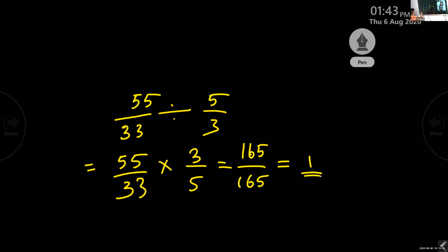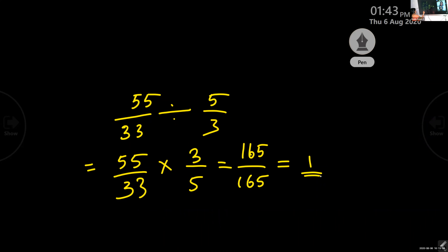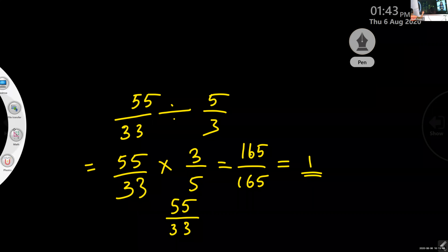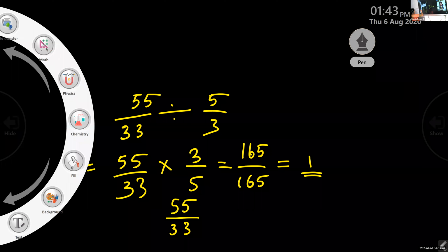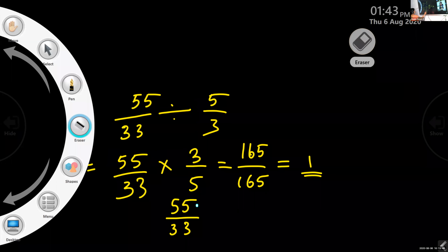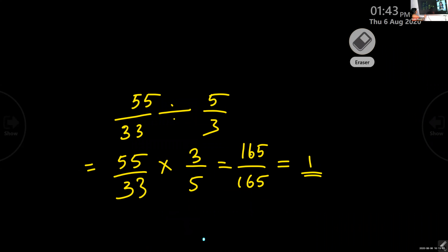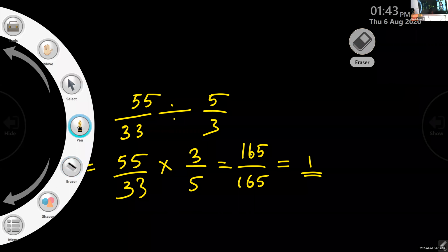Instead of that, just take this 55 by 33 into 3 by 5, isn't it? If I interchange this, you can easily cut short. That's why I'm explaining. No need to follow this method. Those who are able can do this method.